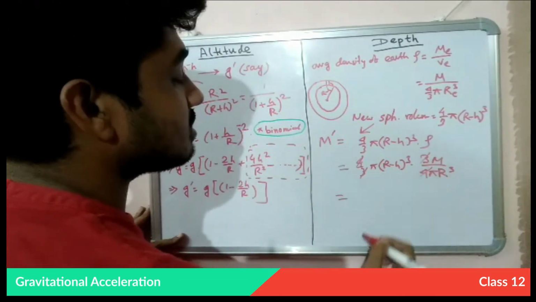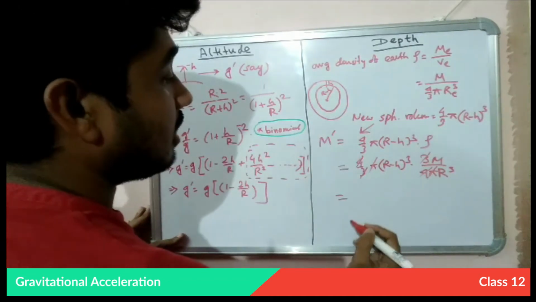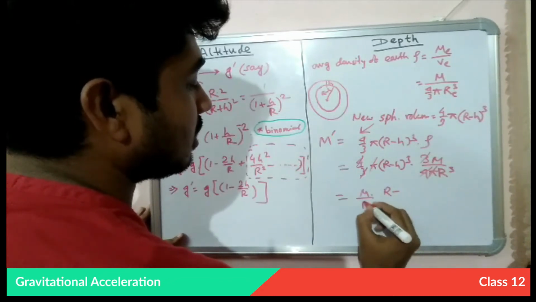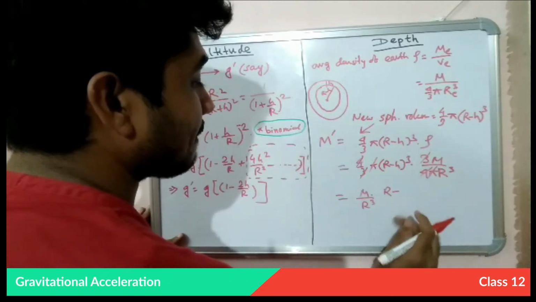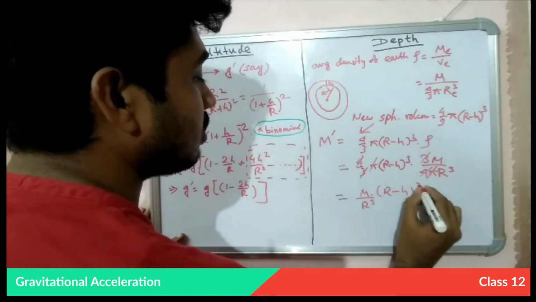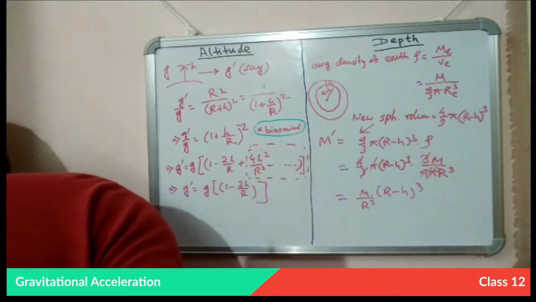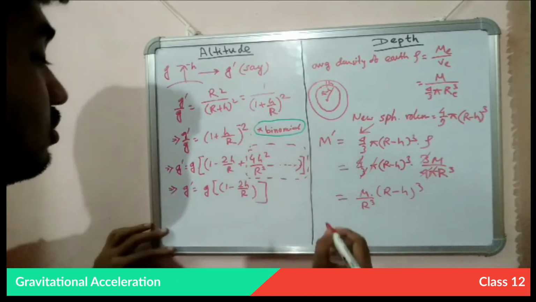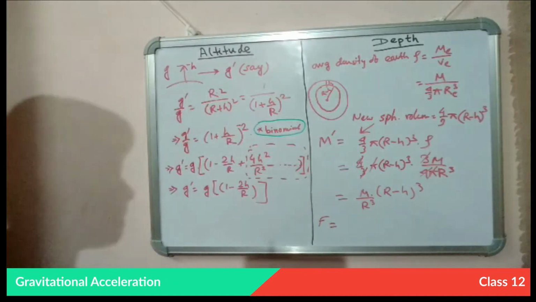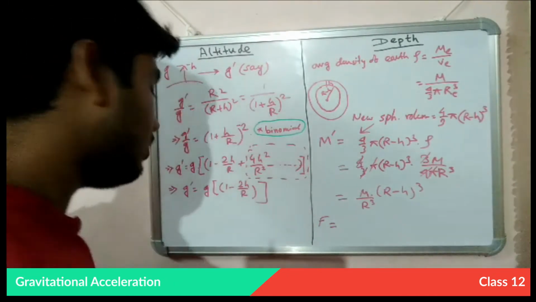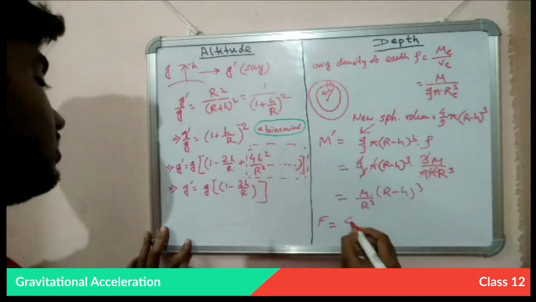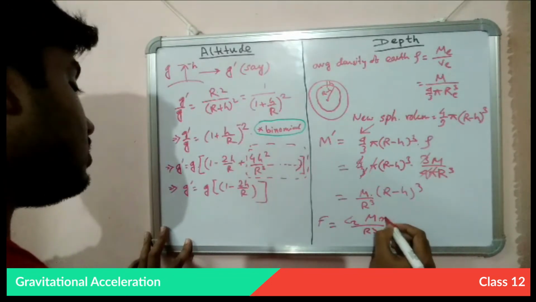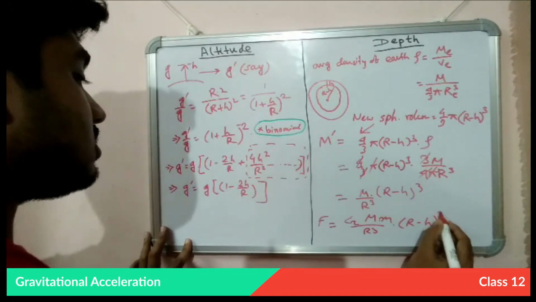The pi cancels, and it will become M by R cube into (R minus h) whole cube. So this is our mass. So the force due to gravity will become G M by R cube, small m into (R minus h).